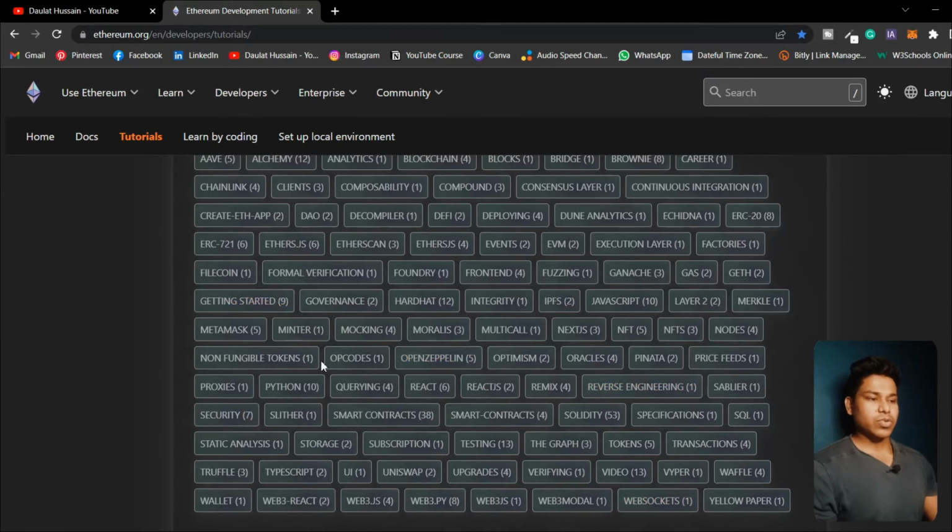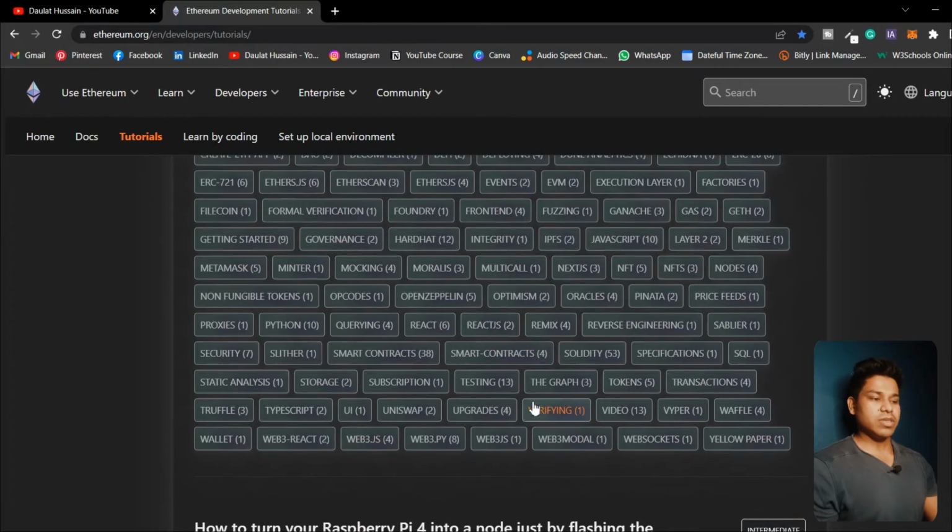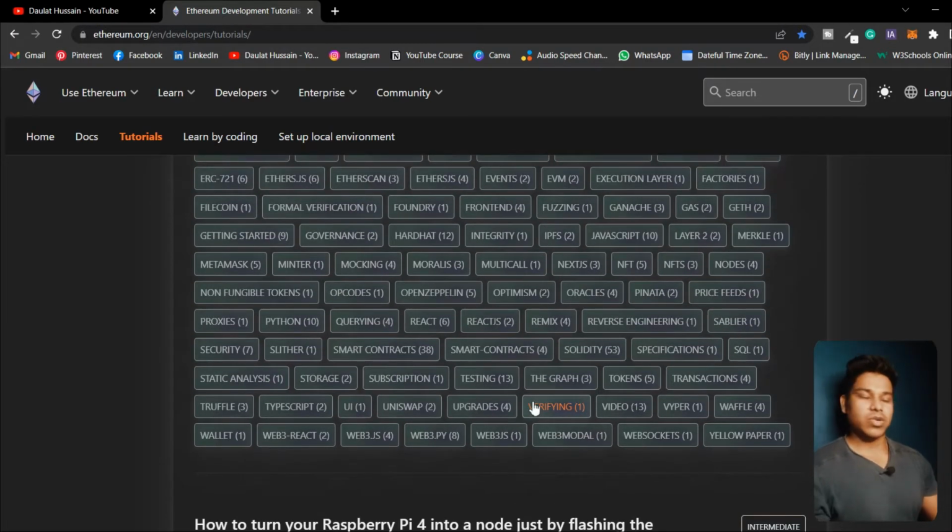For example, if I want to know how I should connect my front-end application to MetaMask, I can click here for MetaMask. I want to know about Hardhat, so I can go to this Hardhat. I want to learn about the JavaScript engine in Solidity program, so I can come here. If I want to learn about gas, Ether, factories, ERC20, they have everything here. So this place is going to be heaven for you if you want to be a smart contract or Ethereum developer.